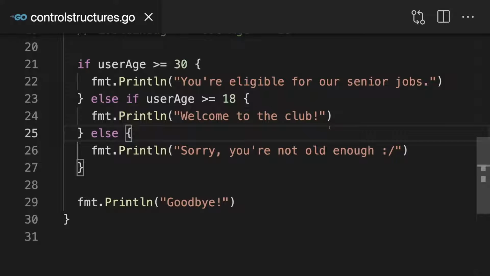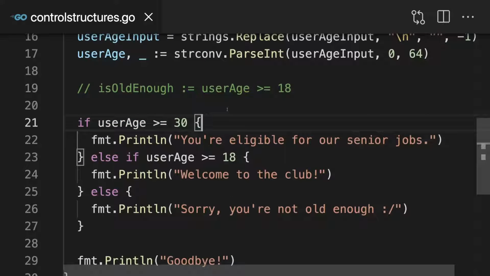Now there is even more to if statements. At the moment we know that we got if, else if, and else, and that's super important. But also inside of a single condition, you can combine multiple conditions. Because maybe we want to output this message if the age is at least 30, but not higher than 50, let's say.